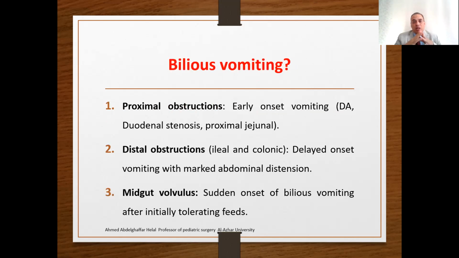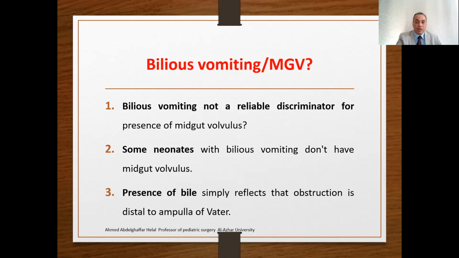Bilious vomiting: if you suspect a proximal obstruction, there will be early onset vomiting: duodenal atresia, duodenal stenosis, proximal jejunal obstruction. In distal obstructions, ileal and colonic, you will have delayed onset vomiting with marked abdominal distension. Midgut volvulus usually presents with sudden onset of bilious vomiting after initially tolerating feeds. Bilious vomiting and midgut volvulus.